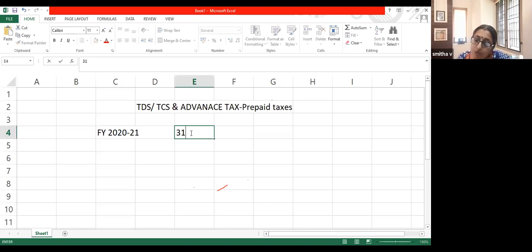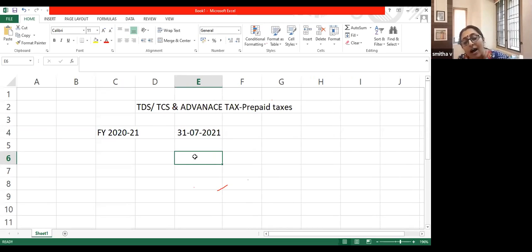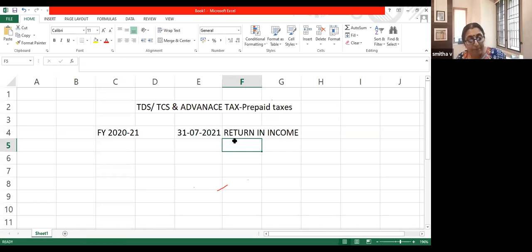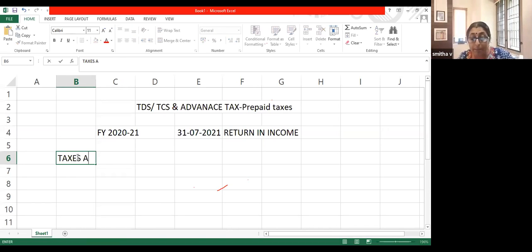Generally, we have to file a return of income after the end of the year, is it not? That is, after 31st March 21, we will file a return of income on 31st July 2021. That is the day on which you will be filing your return of income. You will be informing the income tax department the details of your total income, how much is your tax liability, how you have arrived at all those things. You will put it in the form of a statement and that will be submitted to the income tax department on 31st July 2021. But the income tax department says that taxes are to be paid